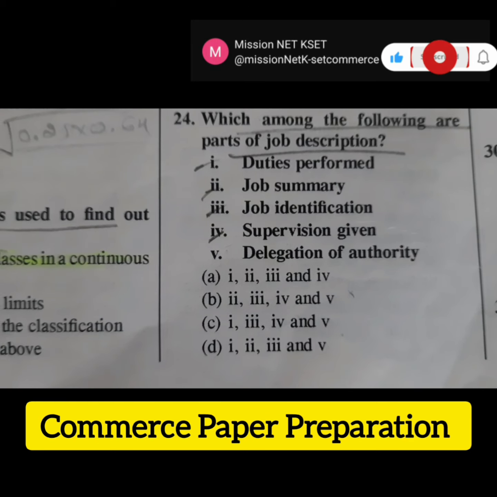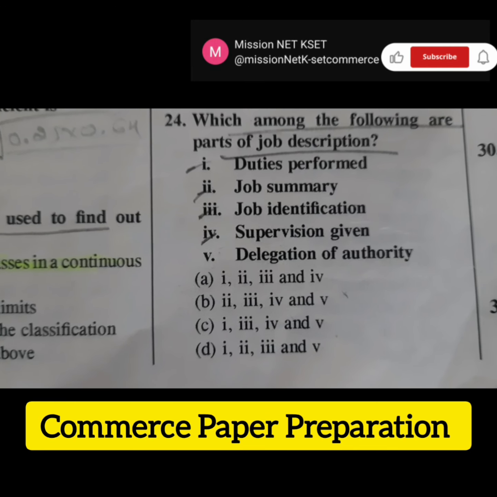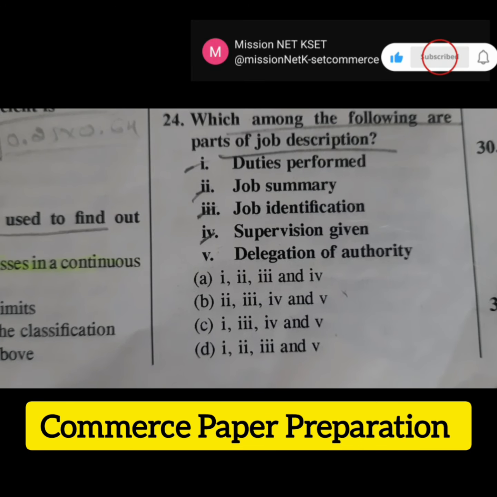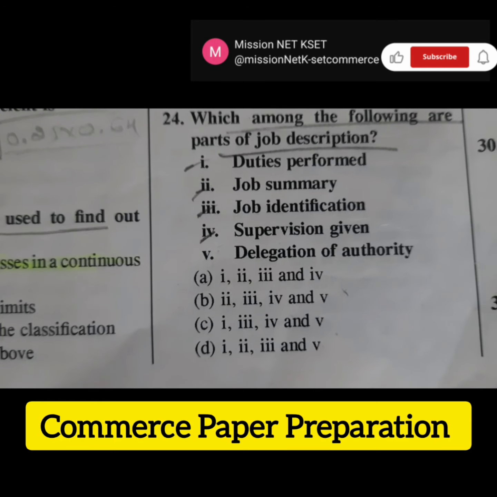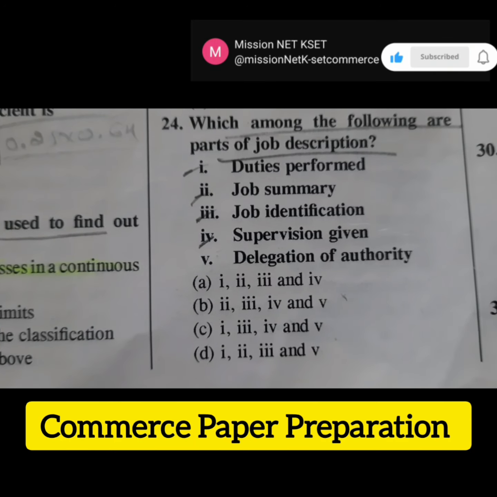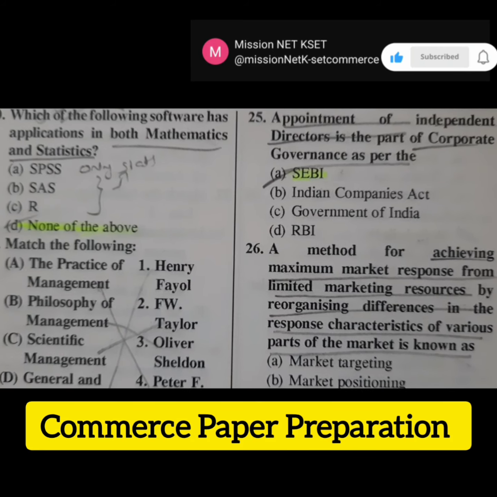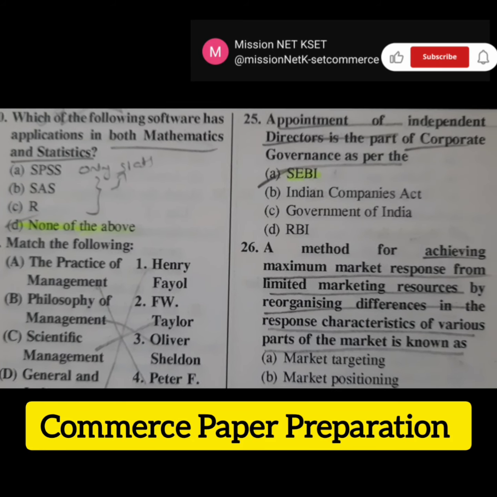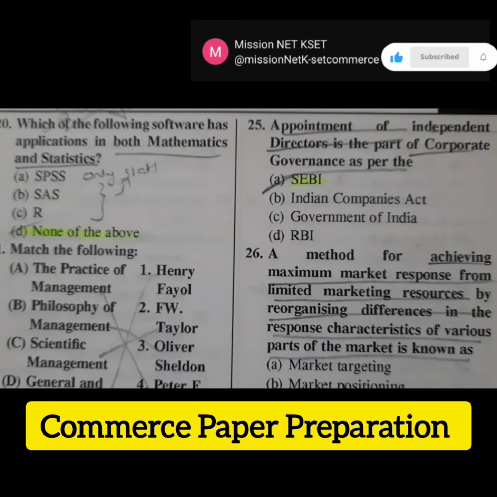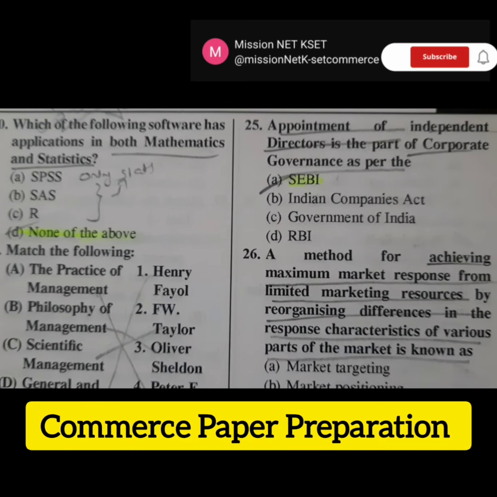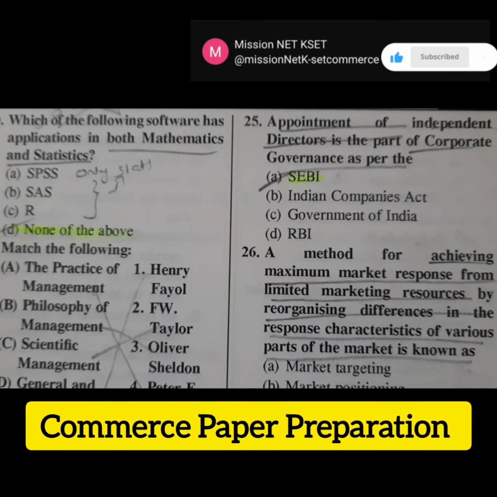Then the next question is which among the following are part of job description? The right answer is option A. It involves duties performed, job summary, job identification and supervision given. These are the parts of job description. The next question is appointment of independent directors is a part of corporate governance as per the 4 options given below. The right answer is option A, SEBI. Here SEBI stands for Securities and Exchange Board of India.